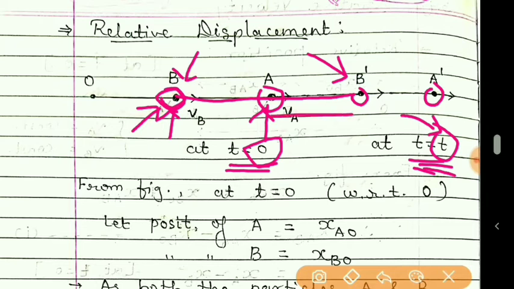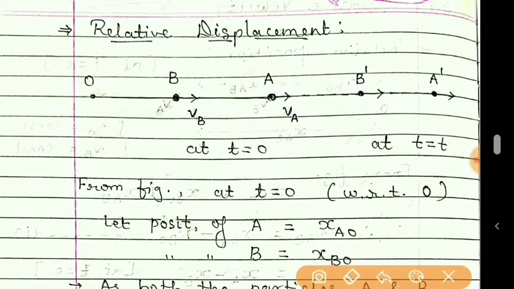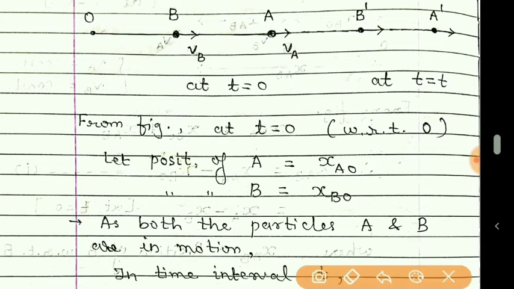Also A has moved in time interval t to this new position A dash. So here this B dash and A dash are the new positions at time t. Now students, position of A is XAO with respect to that we have seen earlier. Position of B was XBO at time t is equal to 0, that we have studied earlier.